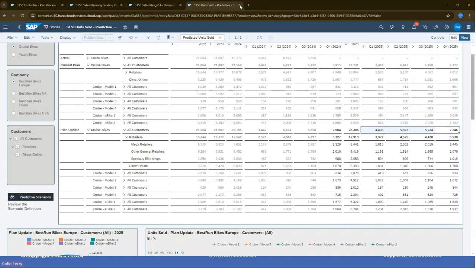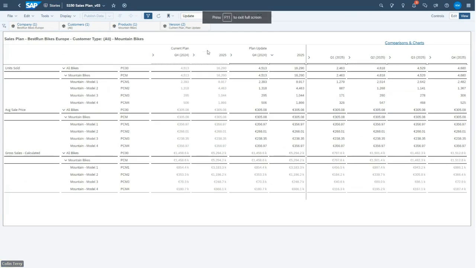So let me close that one down and go over here to this sheet. So here you can see a typical planning sheet. I've got units sold, an average sale price, and a calculated gross sales. In this case, we're looking at mountain bikes. We've got current plan and we've got a plan update for the next 5 quarters going forward.